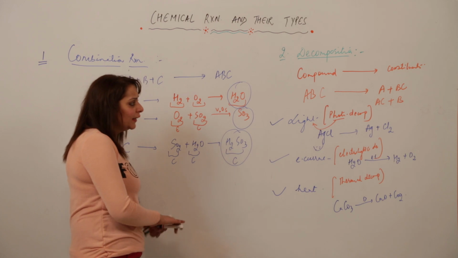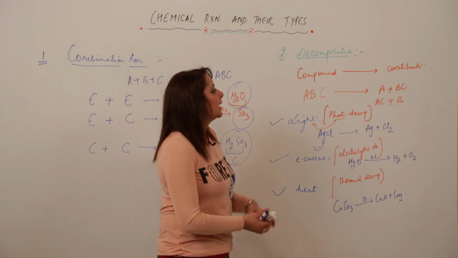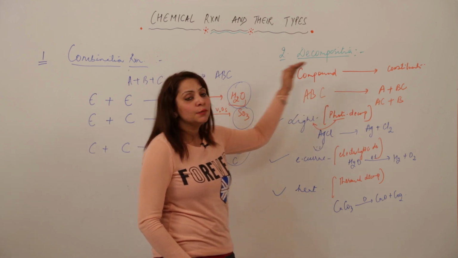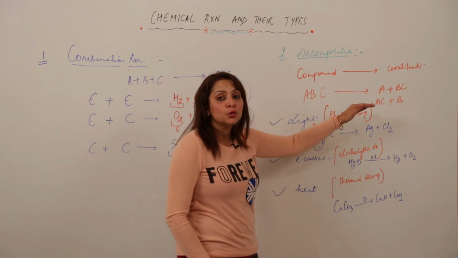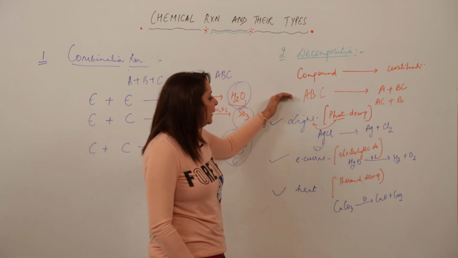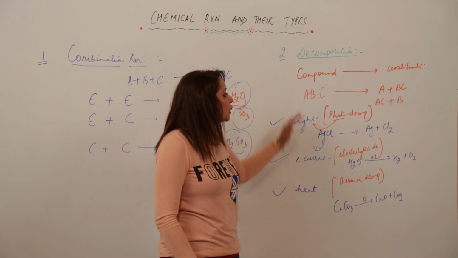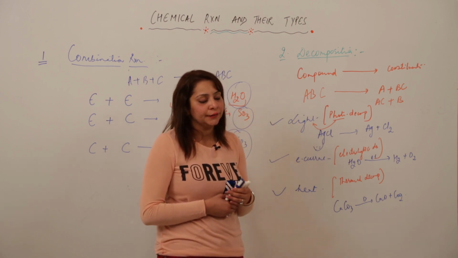See. So again, coming to the decomposition, that means a compound gets broken into its constituents: minimum 1 reactant, and 2 or more products. How is it getting decomposed? In presence of light, by passing current, or by the supply of heat. So this is how the decomposition reaction occurs.